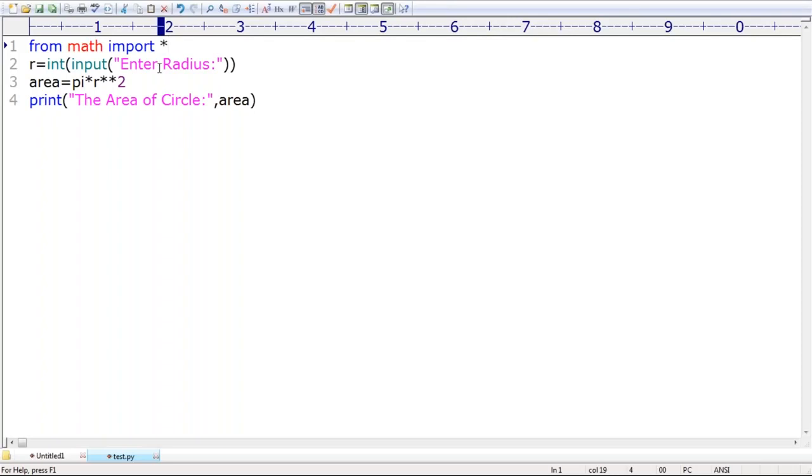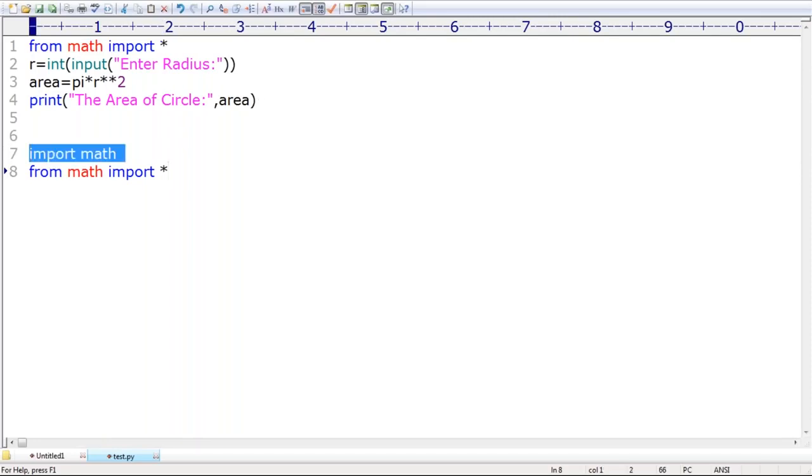Clear, right? Next. Sir, one person is asking, Janacharya is asking something like, import math is there. From math, import star is there. What is the difference between these two lines? Both are not same.